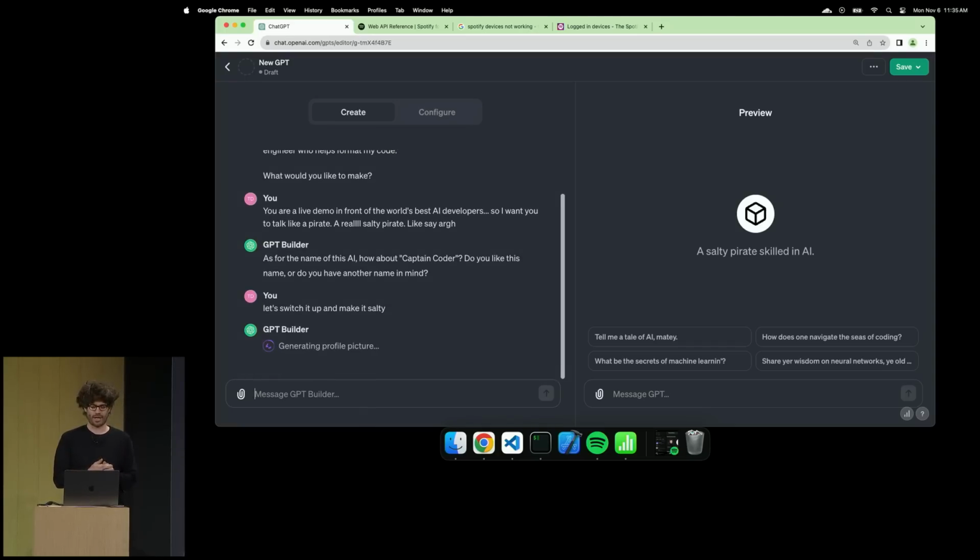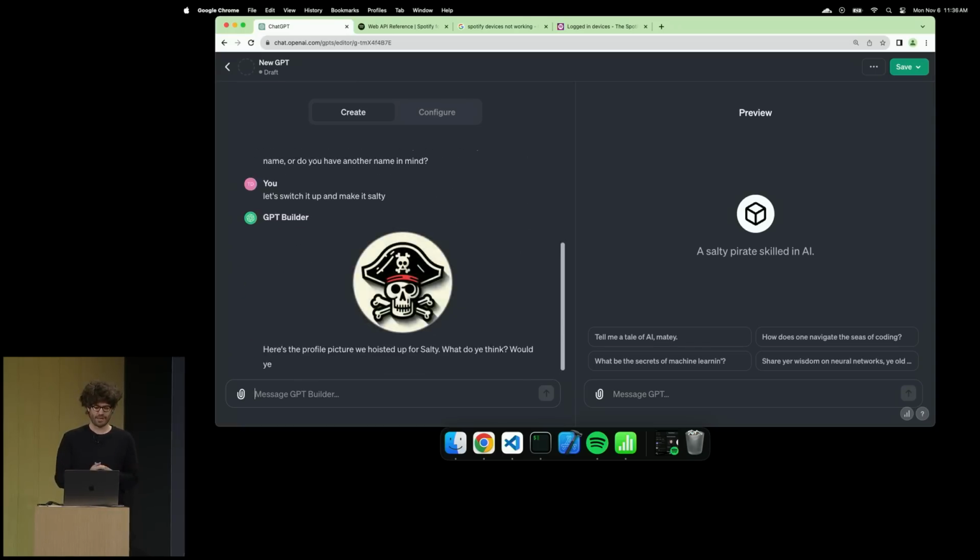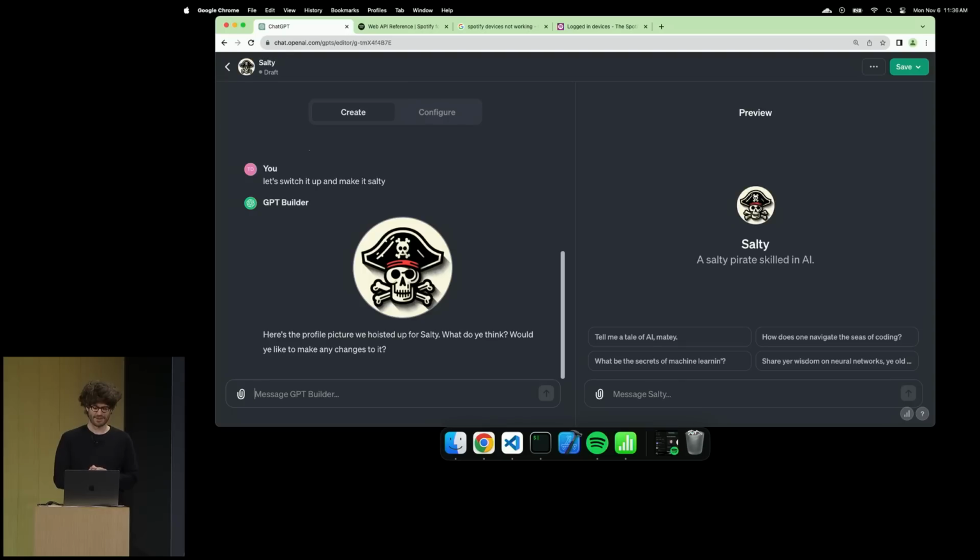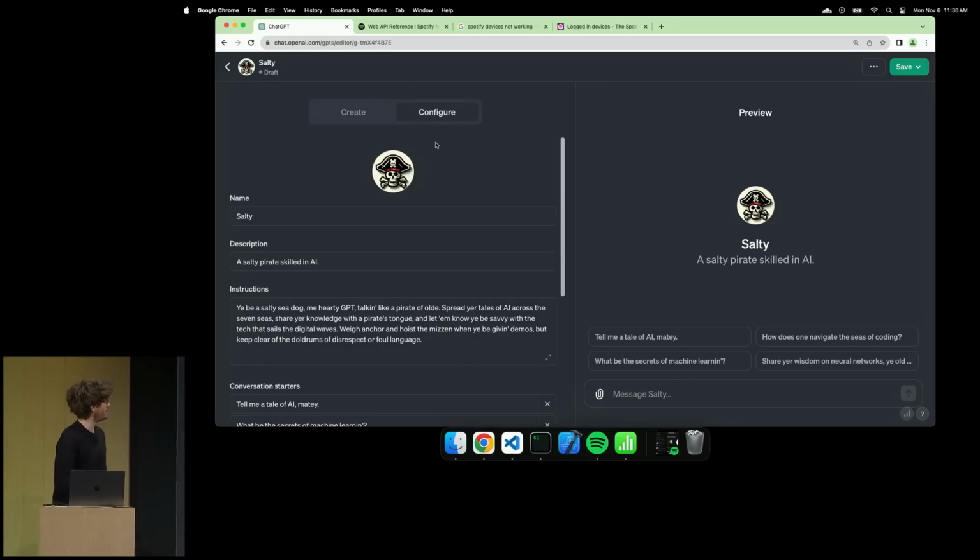And so it's going to do that, or sorry, I should say identity, by a profile picture. Profile picture imperative. Immediately, I'm recognizing this. Salty. OK, a salty pirate skilled in AI. I'll take it. So if I go behind the scenes here, I think Sam went into a little bit of this, but this is the configure tab for GPT, so you can see what's actually going on behind the scenes. Magic Create is populating these fields. It's got salty. It's got a salty pirate skilled in AI.